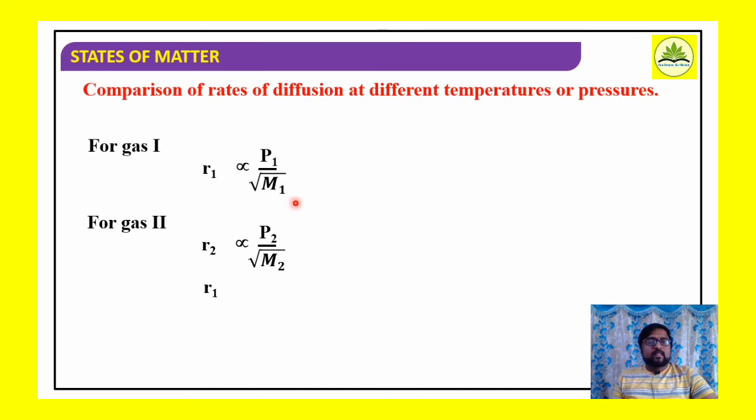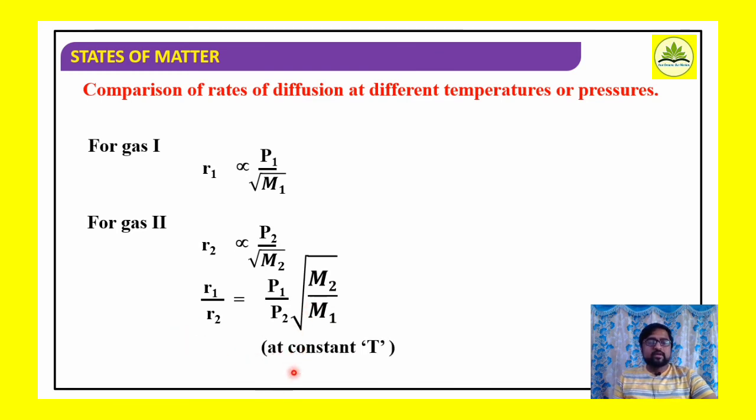Well, so R1 by R2 is equal to P1 by P2 into square root of M2 by M1. So we can get this expression at constant temperature.